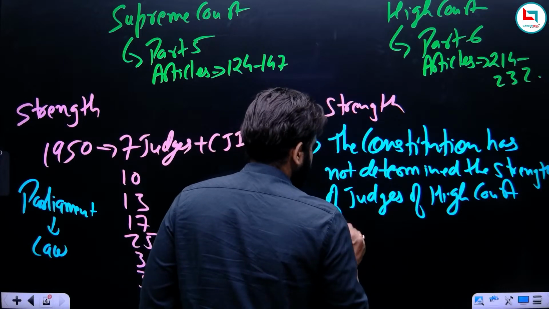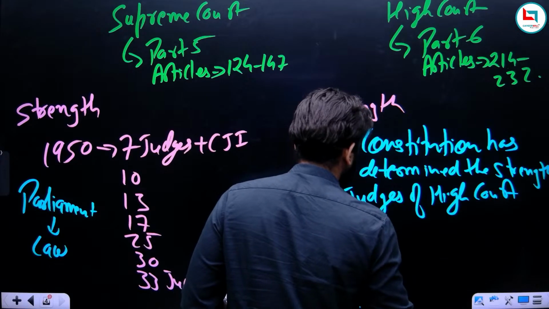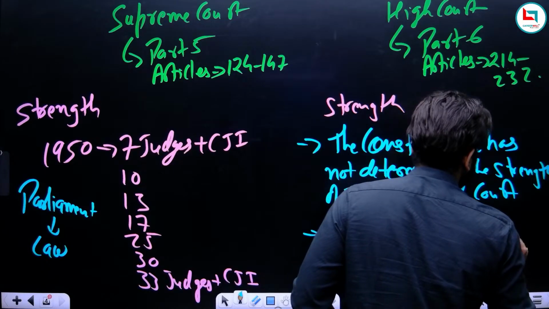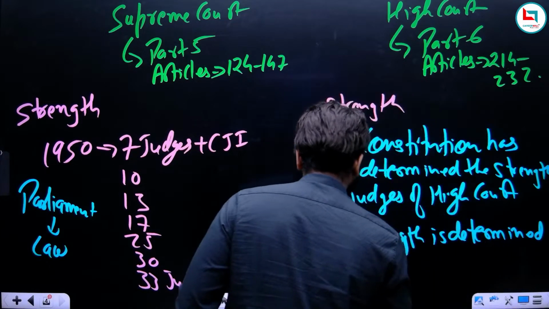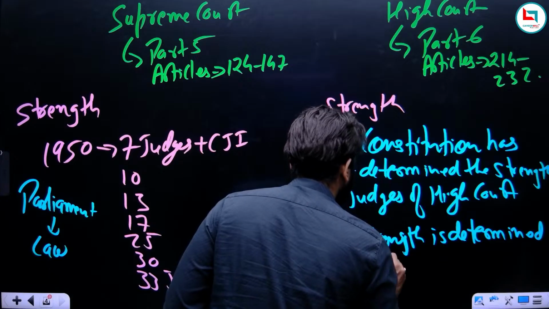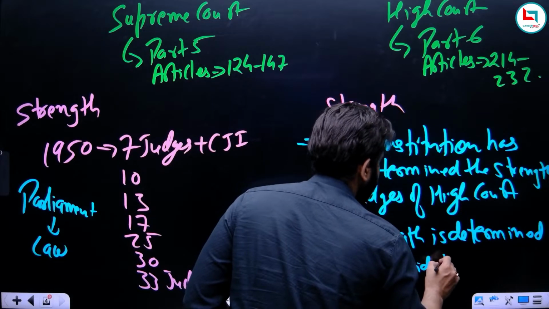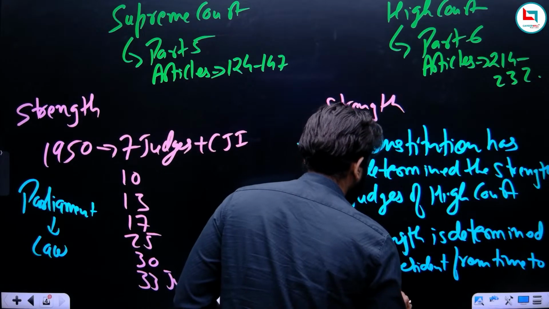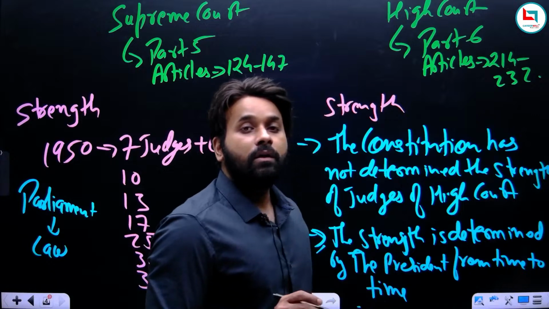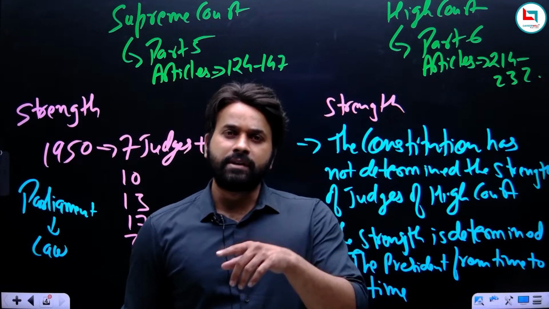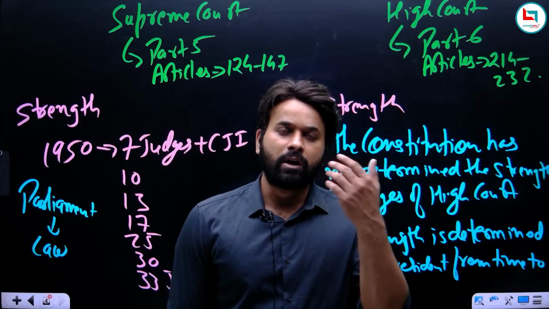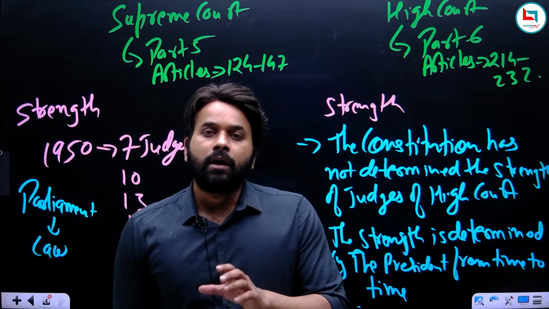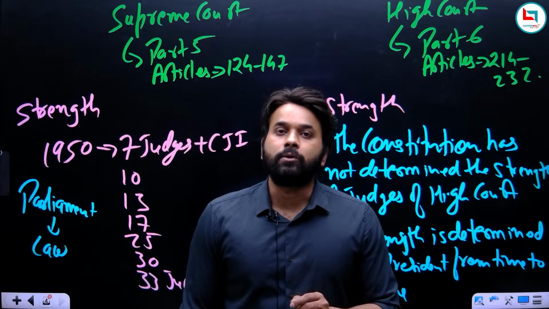Okay. So the strength is determined by the President from time to time, depending upon the workload. I hope you understood the difference: for Supreme Court it was mentioned and for High Court it was not mentioned. The Parliament has the authority in one case, the President in the other. So we are finally done with the strength of the Supreme Court and High Court.